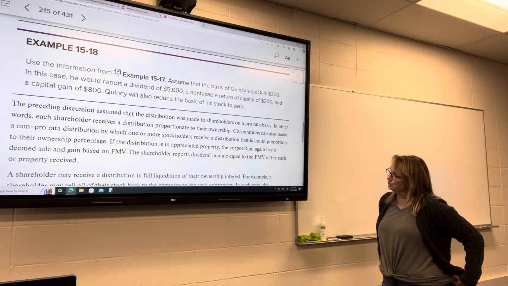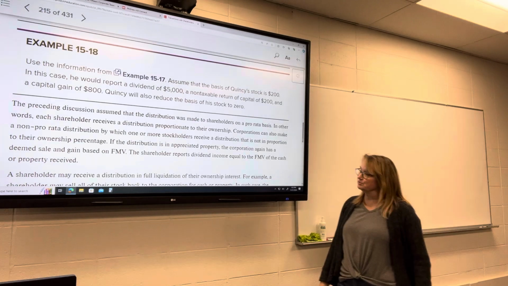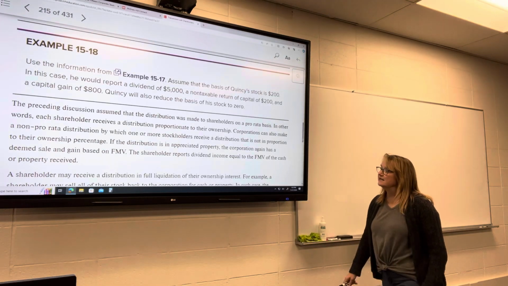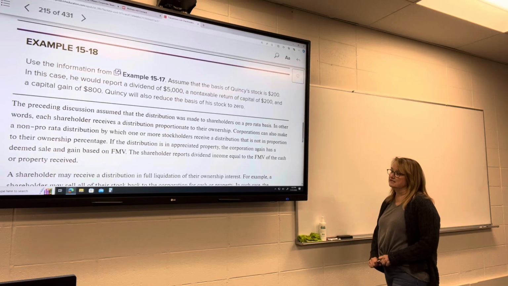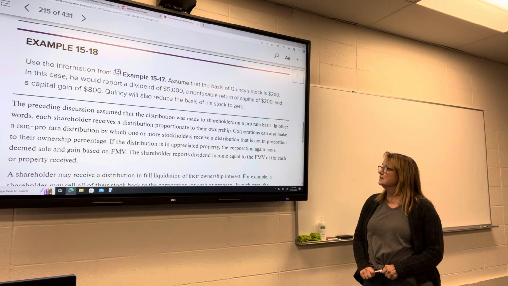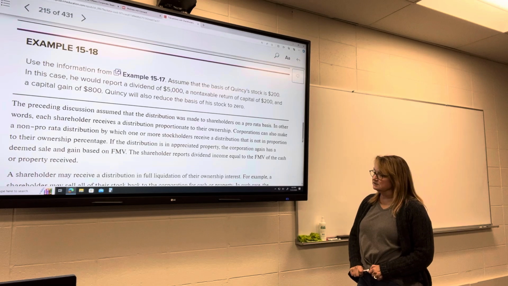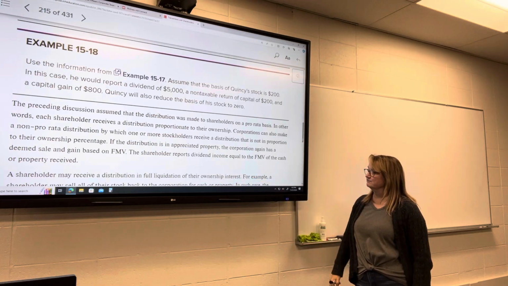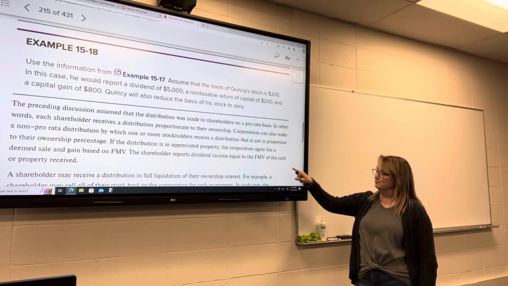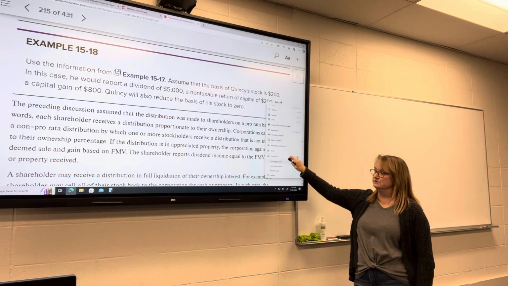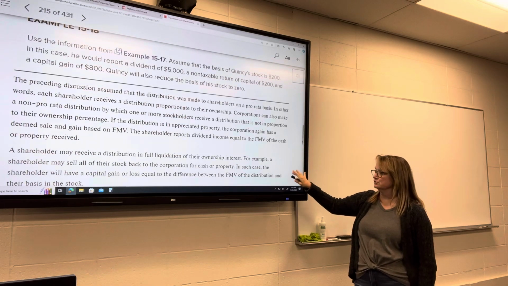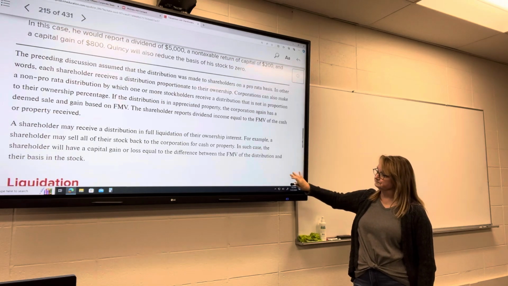If one or more shareholders receive a distribution that is not in proportion to their ownership percentage, and the distribution in this case is in the form of appreciated property, the corporation is still deemed to have a sale based on fair market value. The shareholder is going to report dividend income equal to the fair market value of the property received as well. So that's a little bit different because it's a non-proportional distribution.